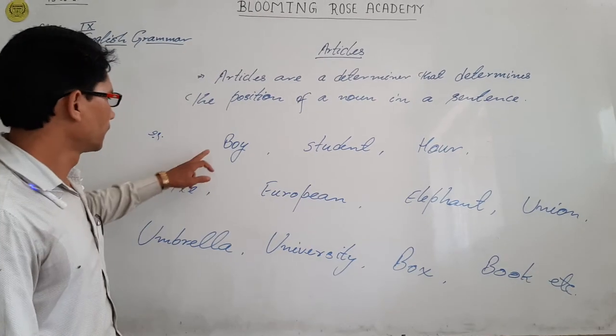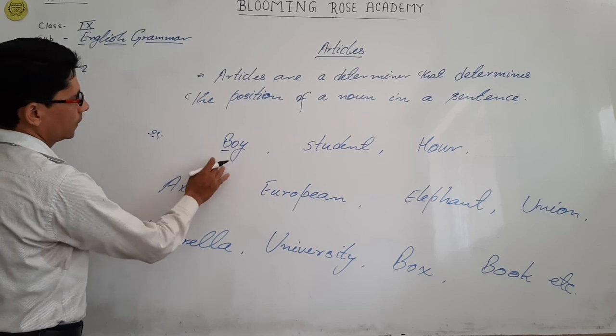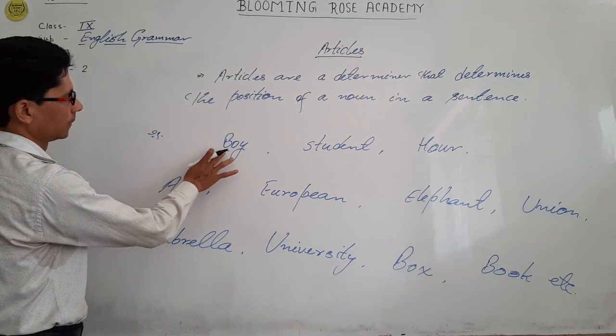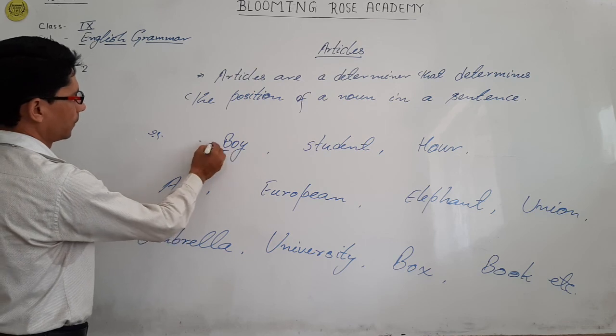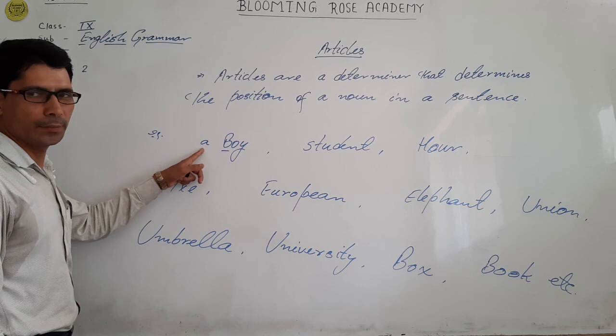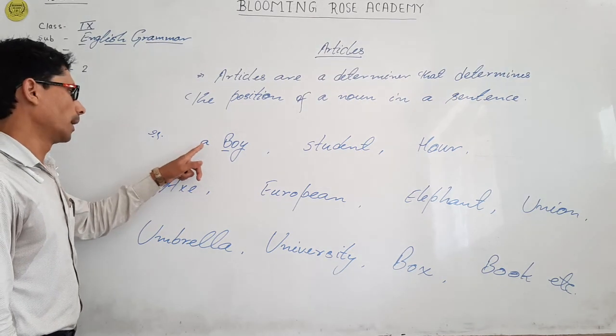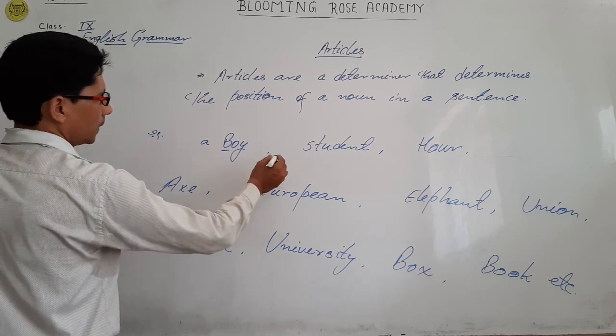For example, boy. The sound that we hear from this noun, boy, is a consonant sound. So article A will be used, because article A is always used just before a consonant sound.